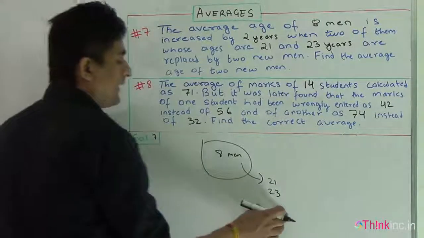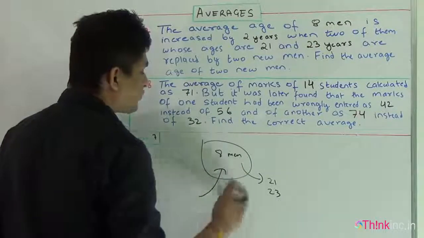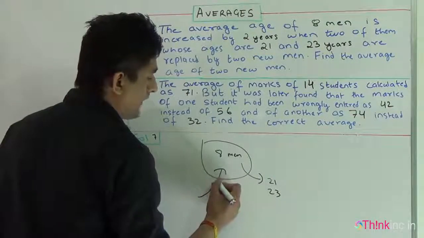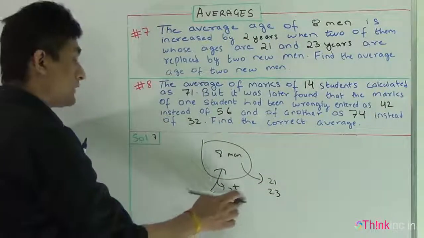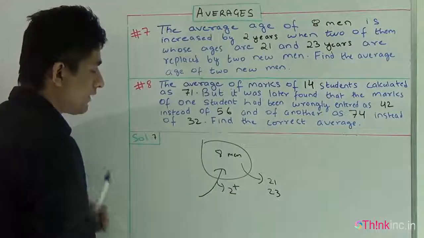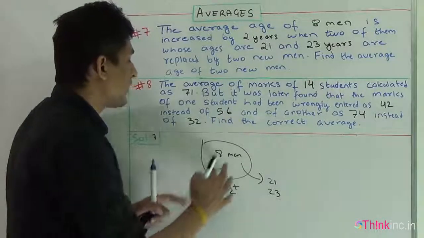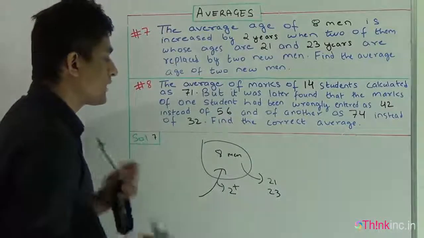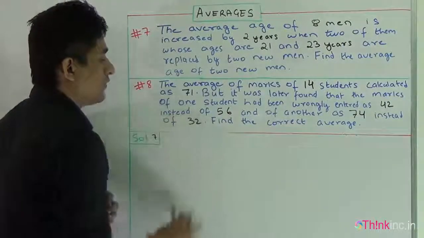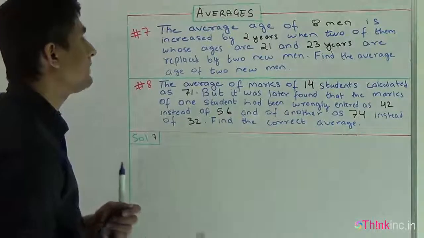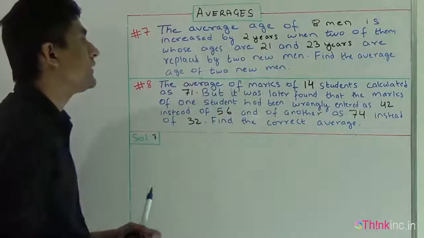After this, 2 new men have come and joined the group, and because of these 2 new men, the average age of the group has increased by 2 years. So the question is, what is the average age of the 2 new men who have joined this group? I think the question is clear to you. This question can be solved in other ways. First I'll show you solving it by the basic method, that is, by simply using the formula, and the second method is that you can solve it by simple logic.